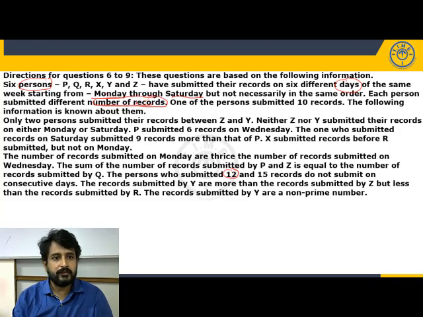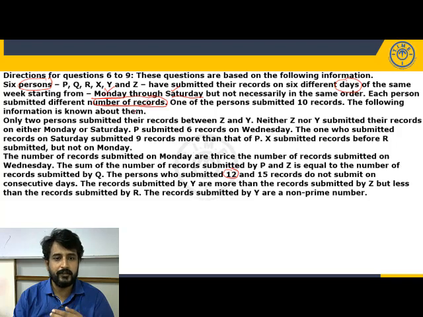So who submitted first? That we don't know until we solve the puzzle. But the first person must have submitted on which day? Monday. The second person must have submitted on Tuesday. Third person Wednesday. Fourth person must have submitted on Thursday. Fifth person must have submitted on Friday. Last person must have submitted on Saturday. So among these three parameters, which one can I freeze? Days. So freeze the days and then distribute the names and number of records.